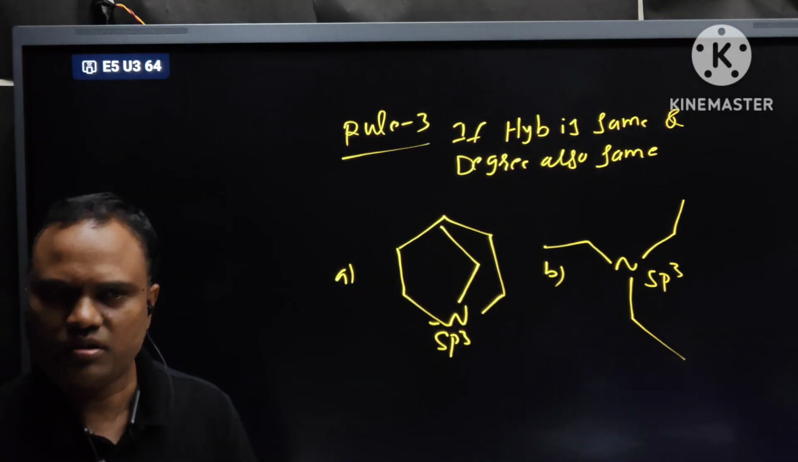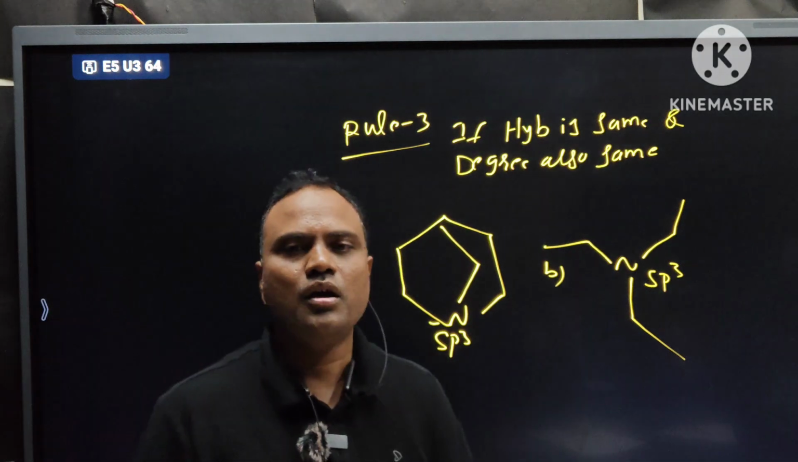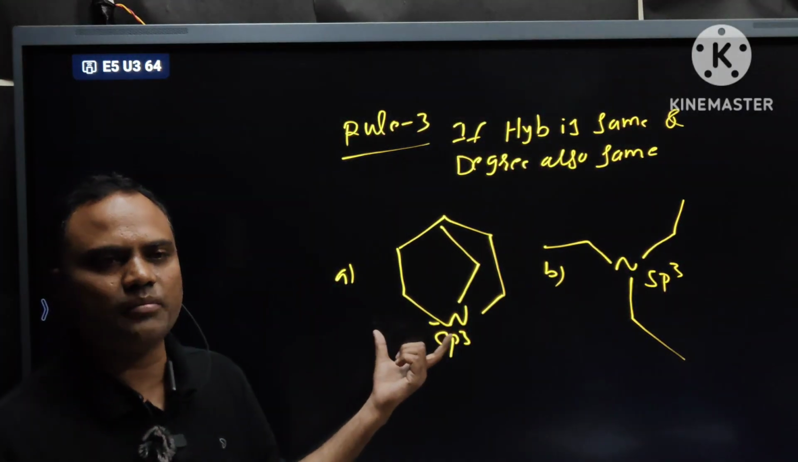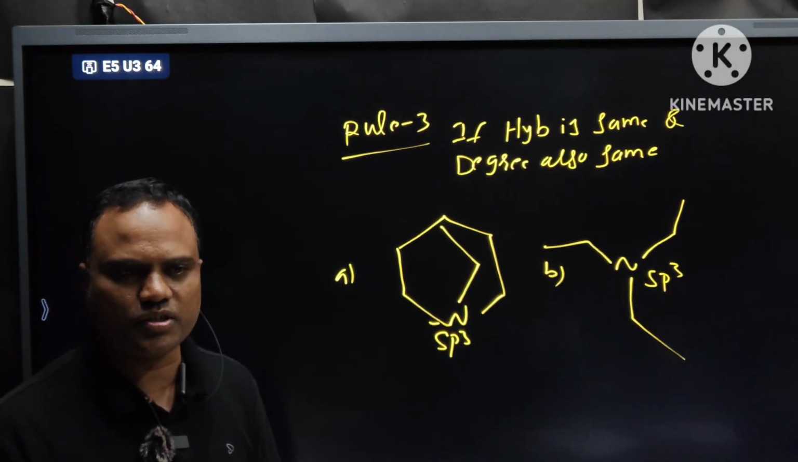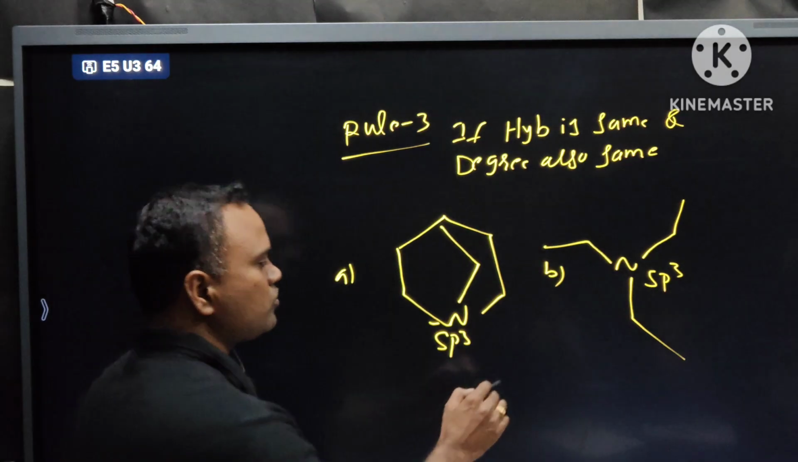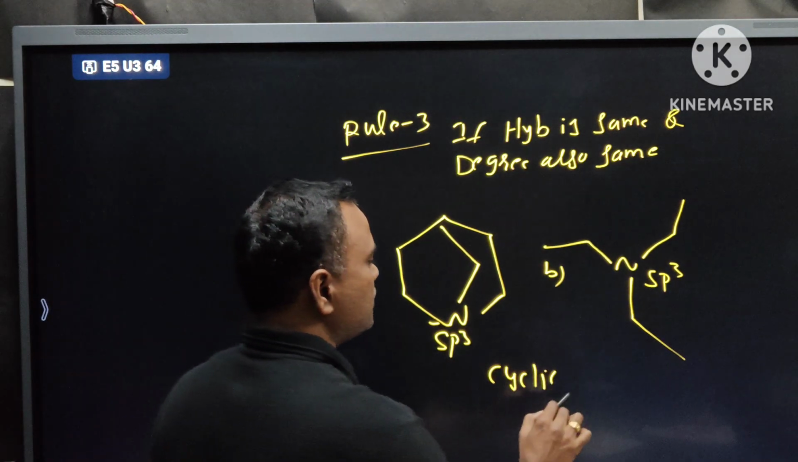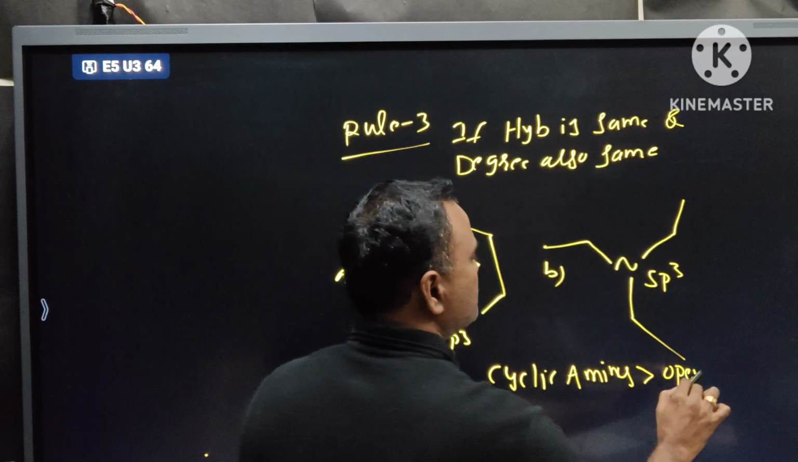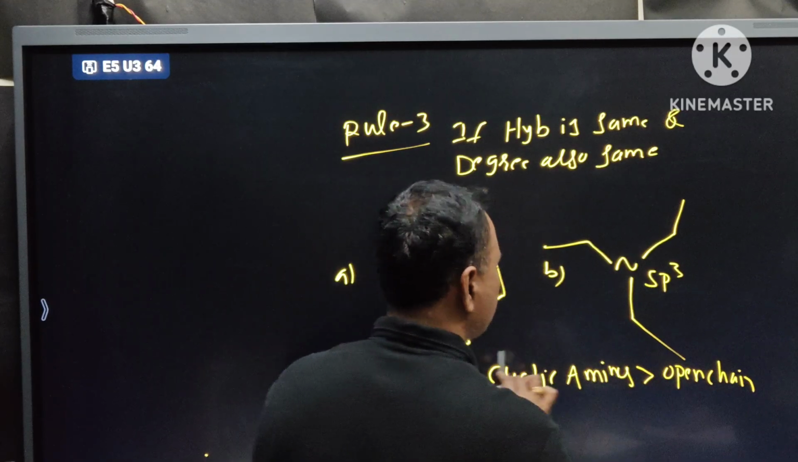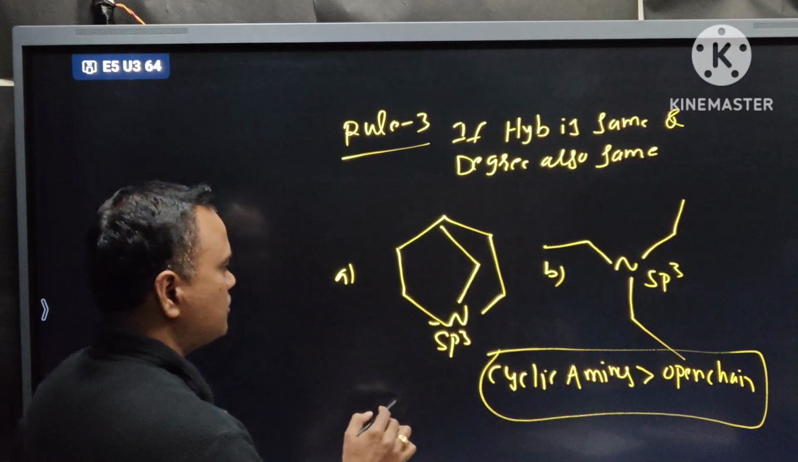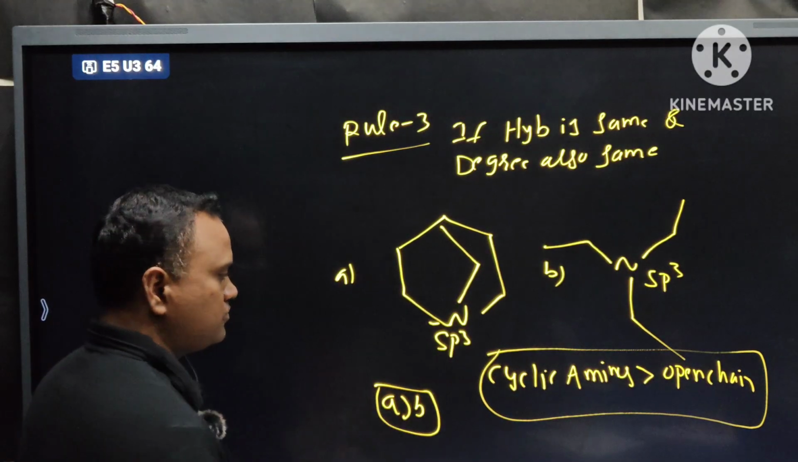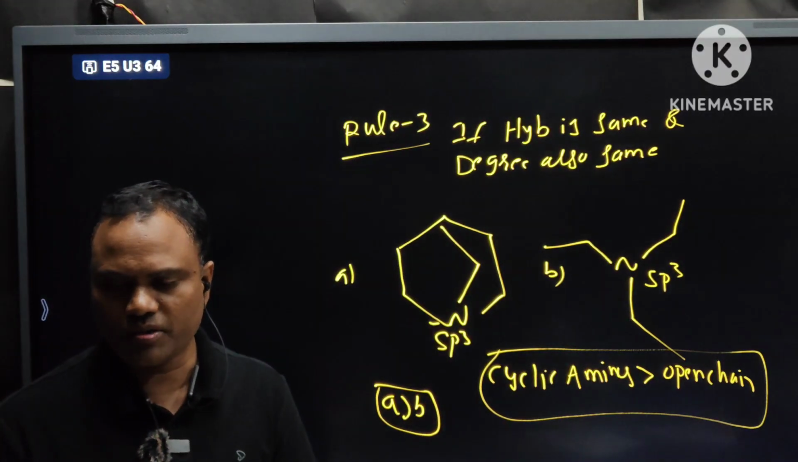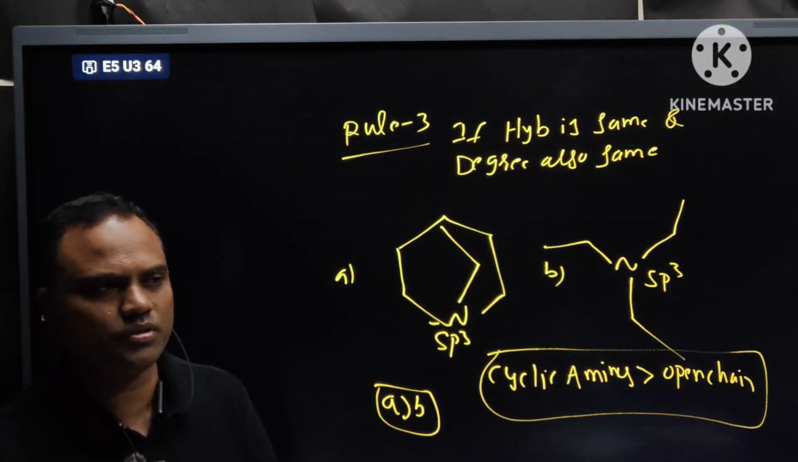3 degree. Hybridization is the same, degree is also the same, but one is an open chain amine and one is a cyclic amine. Which amine is more basic? Cyclic amines are more basic than open chain amines. So A greater than B. Cyclic amines are more basic than open chain amines.